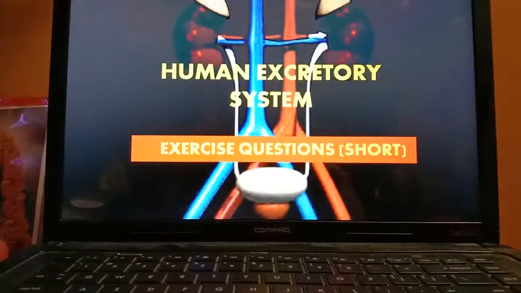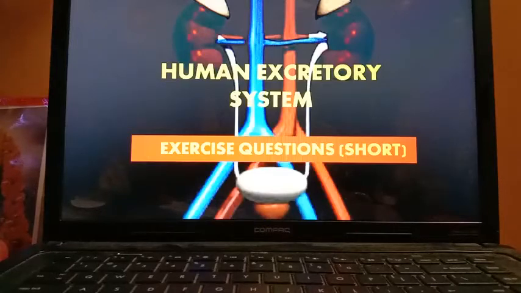In the last two sessions, I had discussed all the question answers of the chapter Human Excretory System. Today I am going to discuss all the very short questions. So, the exercise that is of Candid ICSE Biology book. First is the name the following.